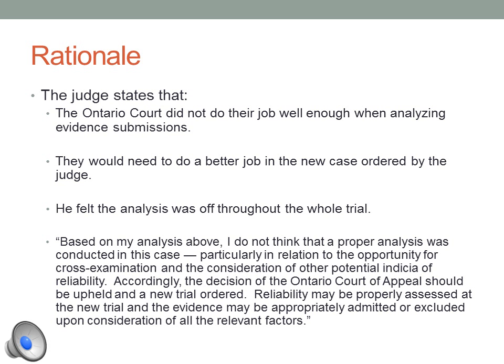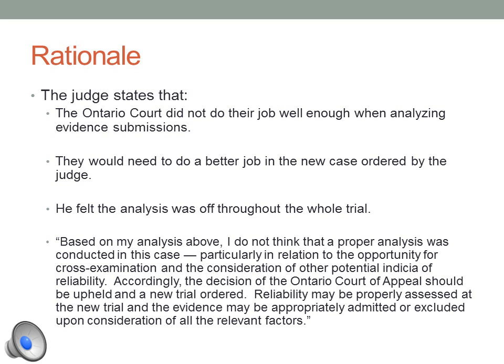The rationale of the judge at the Supreme Court of Canada was that the Ontario court did not do their job well enough to analyze the ASF and the cross-examination possibilities. The reason they had to order a new trial was that a better job needed to be done.